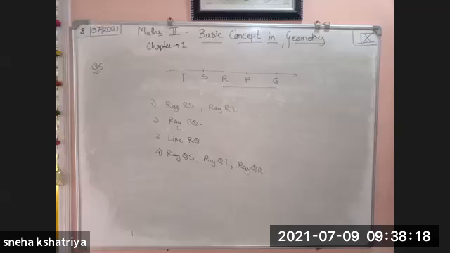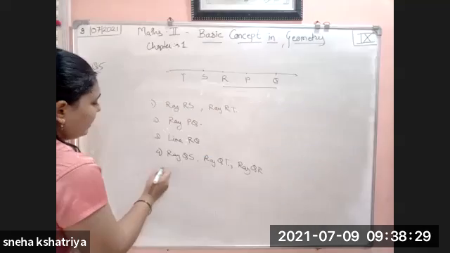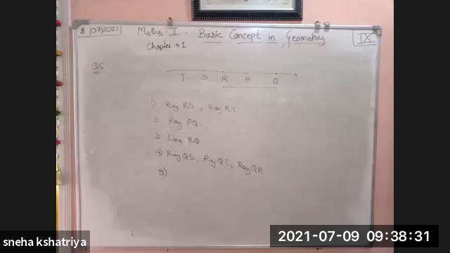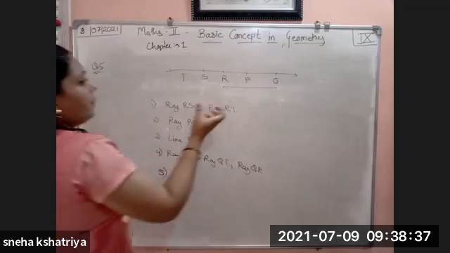Okay. Fifth, write the pair of opposite rays with common end point R. With common end point R. Okay. We have to write down the pair of opposite rays, right? Any two rays. Write the pair, opposite rays.